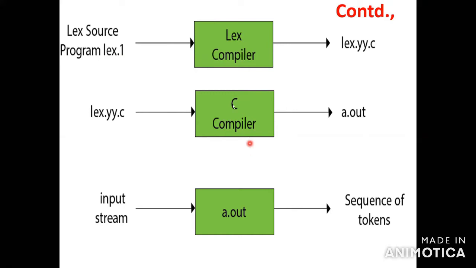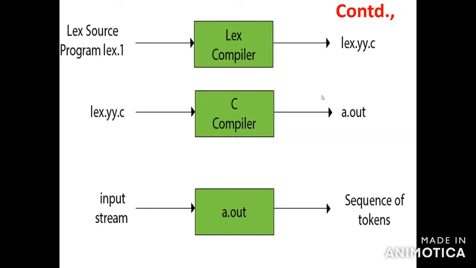So first you write the lex source program, named lex.l. Then you compile it with the lex compiler, which produces the output lex.yy.c. After that, you compile lex.yy.c with the C compiler, and the output is a.out. Then you give the input to the program and execute it.